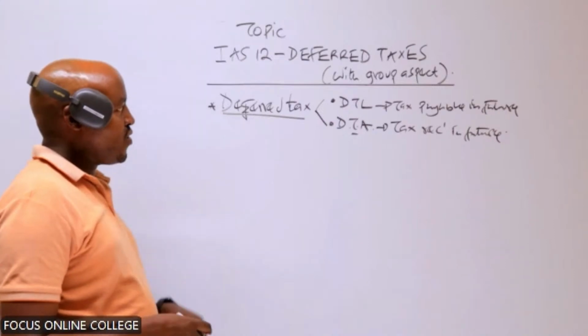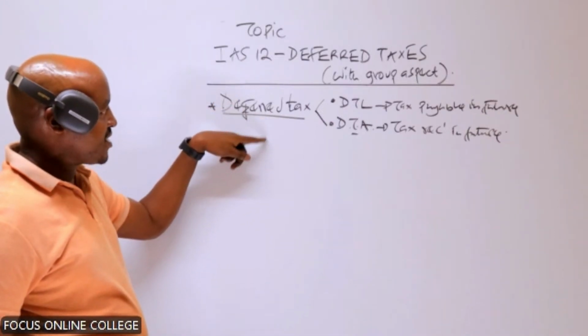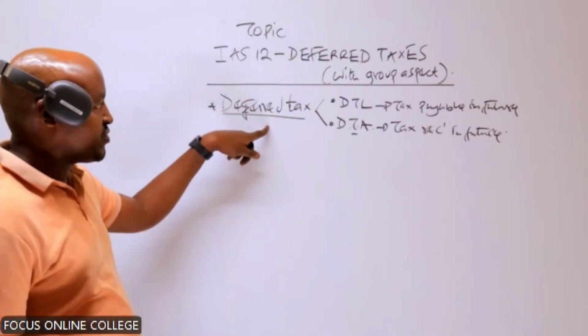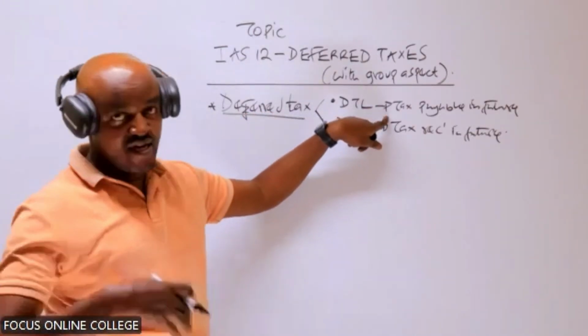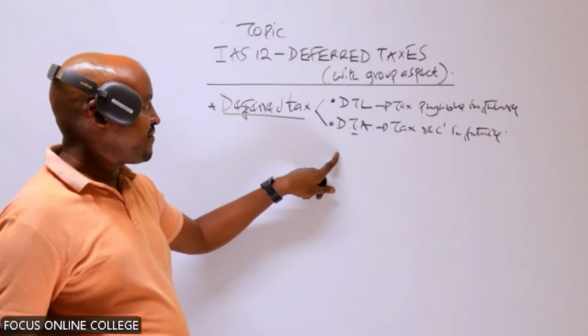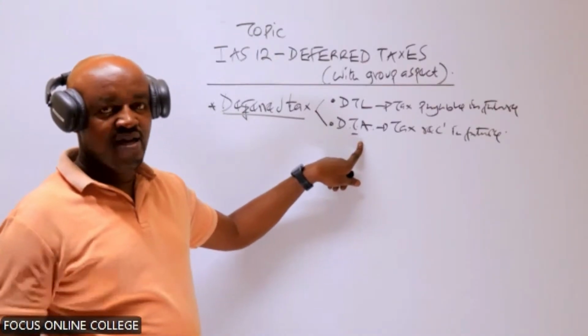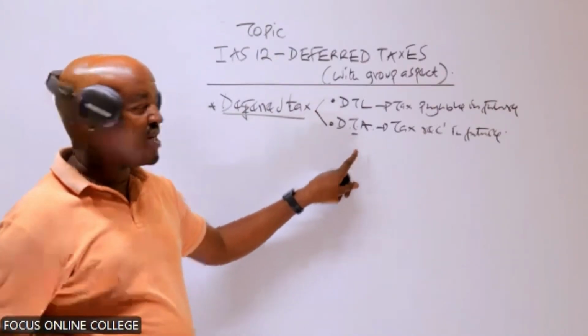This is something you need to recall from whatever you did in financial reporting and analysis. So why do we have a deferred tax? Why do we have a tax which was supposed to be paid during the current year, but has been postponed, deferred, and will be paid in the future? Or a tax which was supposed to be recovered during the current year, but has been postponed and will be recovered in the future?